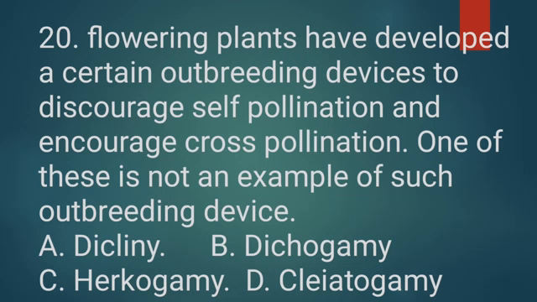Option A, dicliny. Option B, dichogamy. Option C, herkogamy. Option D, cleistogamy. Again, we should know the meaning of outbreeding device as well as all four options.